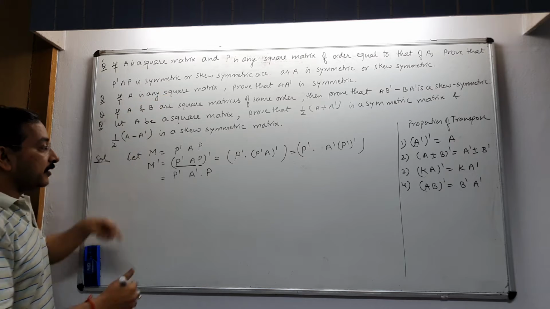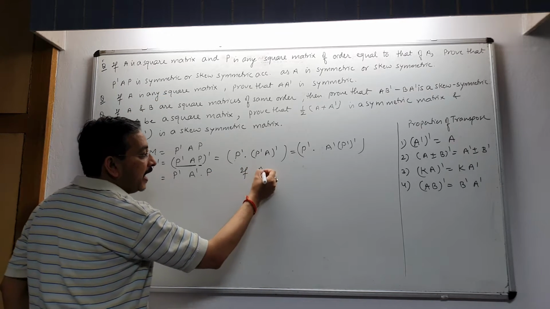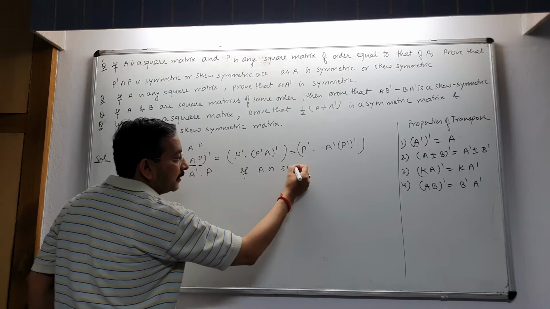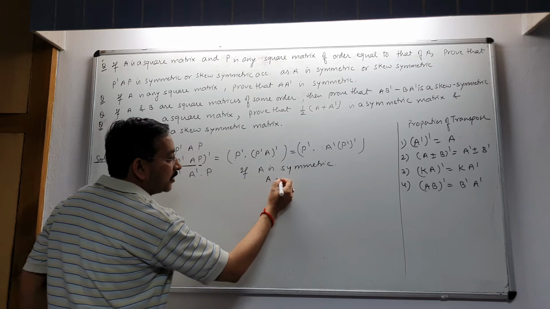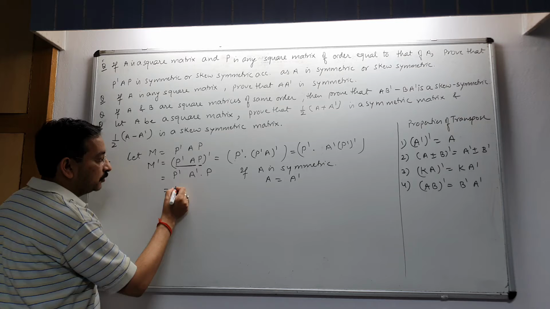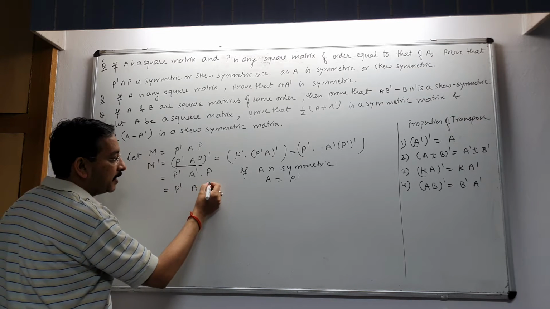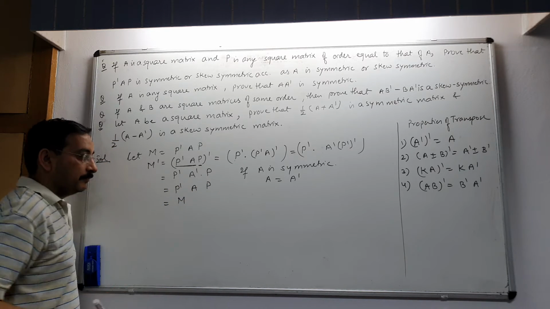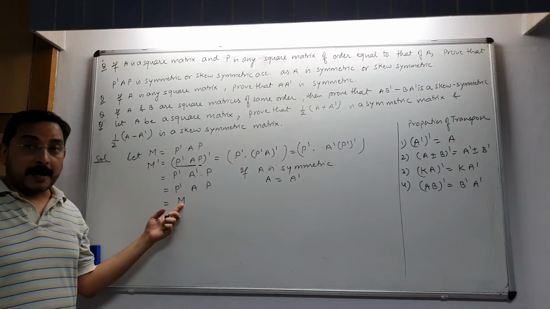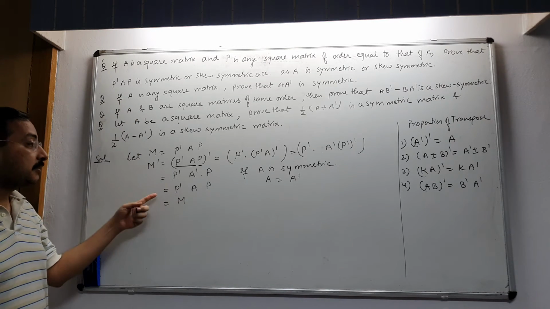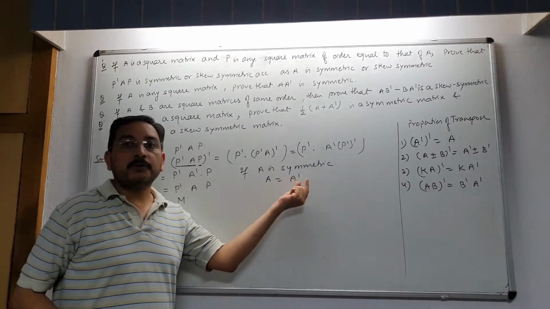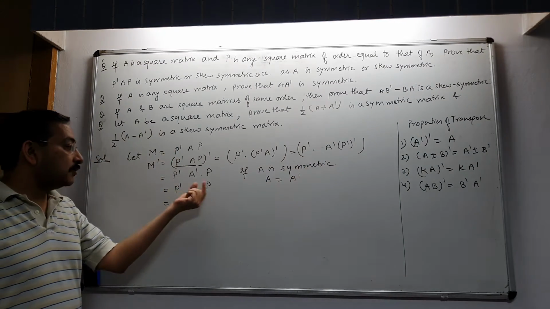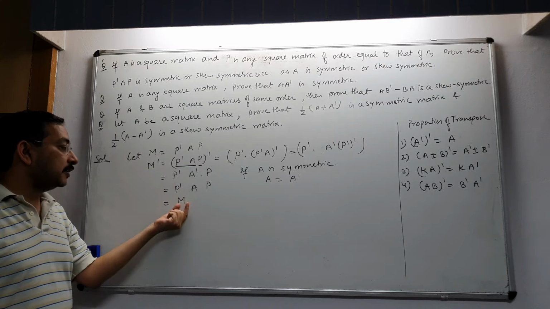If A is symmetric, meaning A equals A transpose, then P dash A P, which is equal to M. So M dash equals M, which means M is a symmetric matrix. A is symmetric means A equals A transpose, so when A equals A transpose, then M dash equals M.